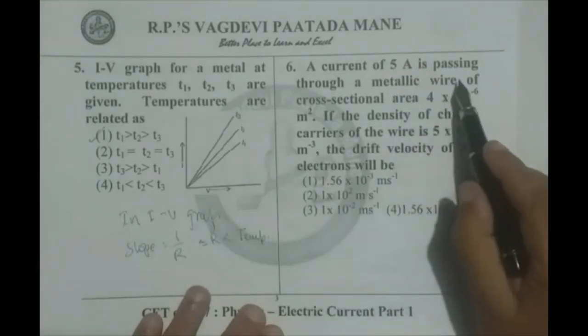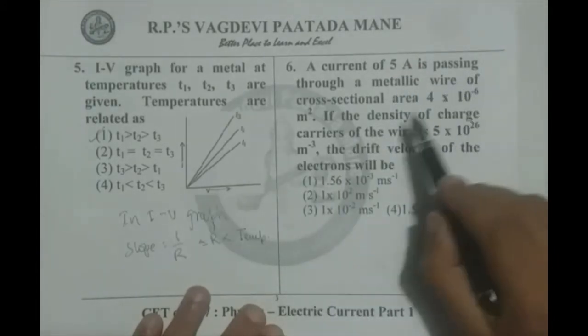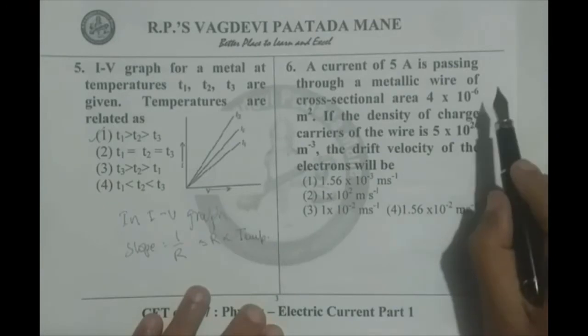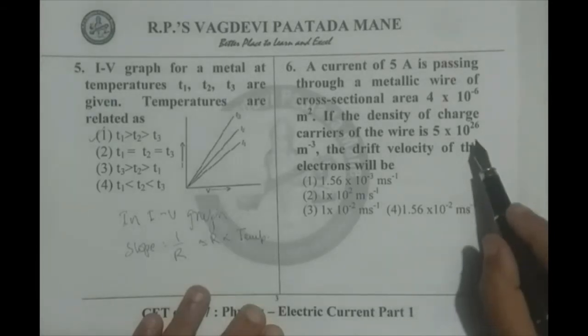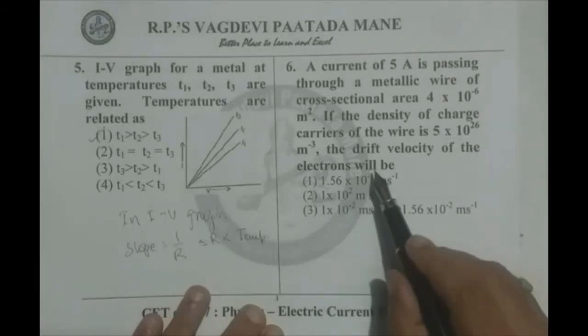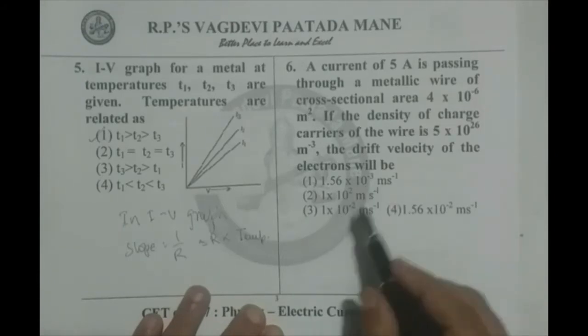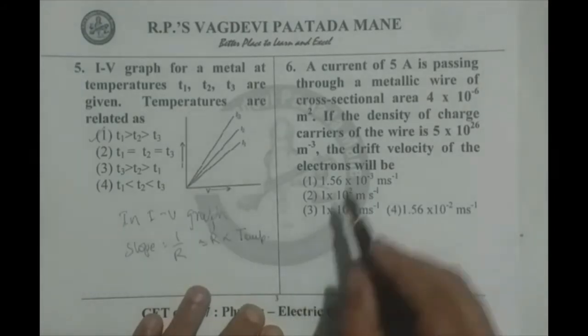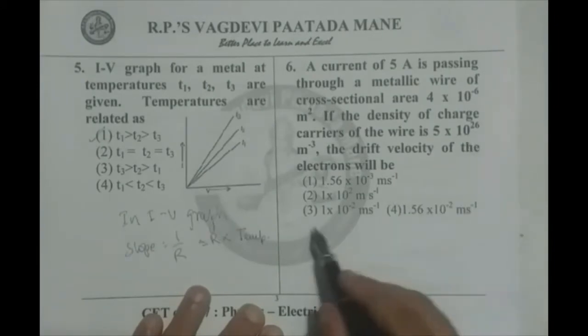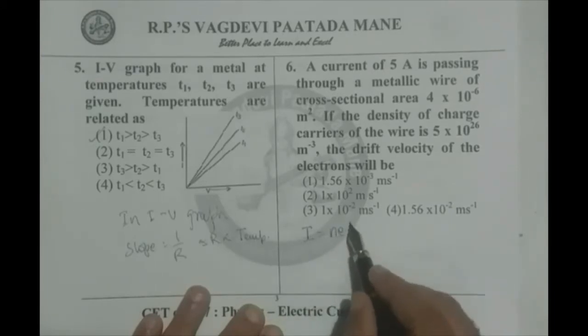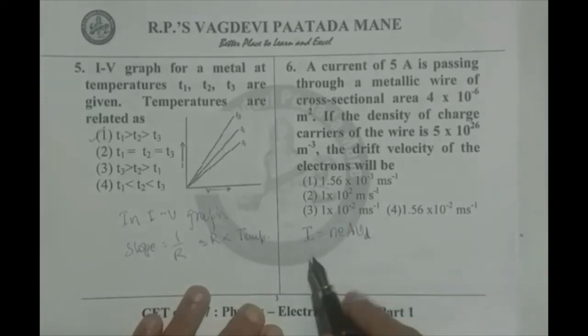A current of 5 ampere is passing through a metallic wire of cross-sectional area 4 into 10 raised to minus 6 meter square. If the density of the charge carriers of the wire is 5 into 10 raised to 26 per meter cube, find the drift velocity of the electron. It's a simple straightforward substitution. We are given current, area and the number density of the electron. We straight away use I equals nAeVd and substitute everything to get the drift velocity.